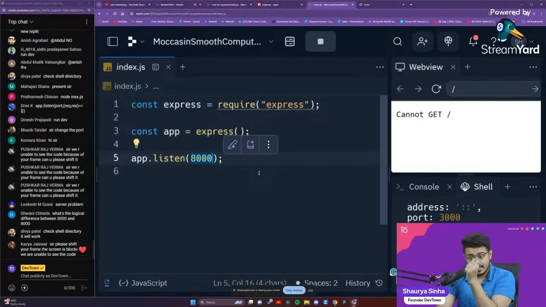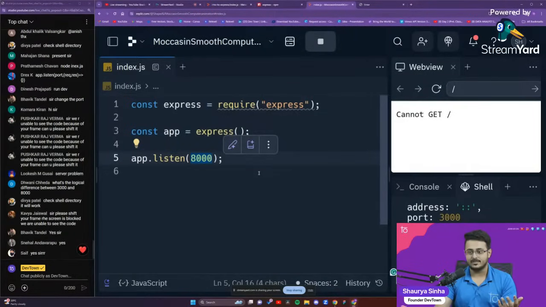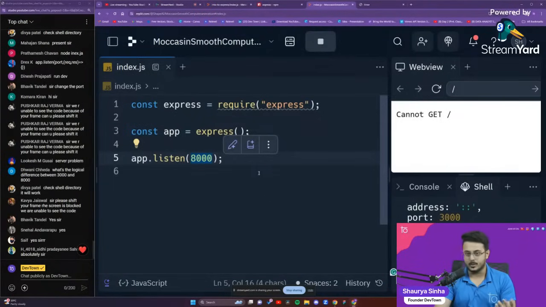What is the logical difference between port 3000 and port 8000? It's the exact same difference as when you are in school and you have class 12A and class 12B. Both of them are classes where students are studying, but they are two separate classes. It's the exact same difference. Both are physical things.